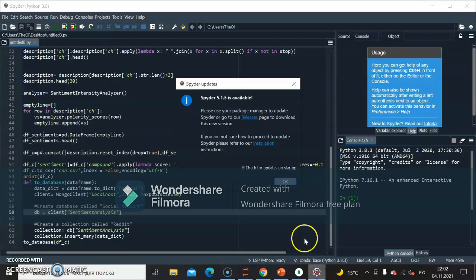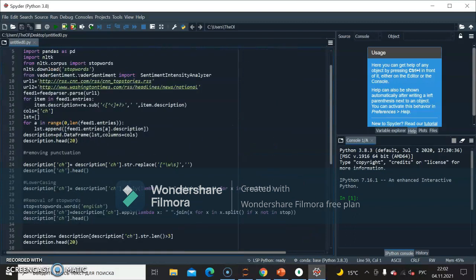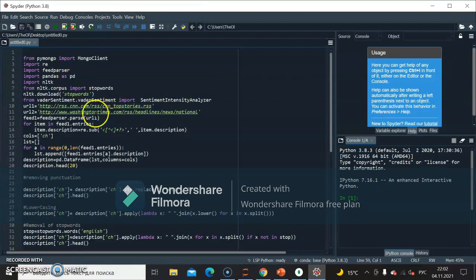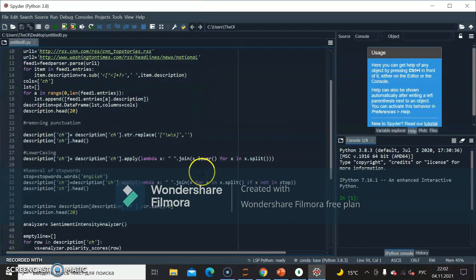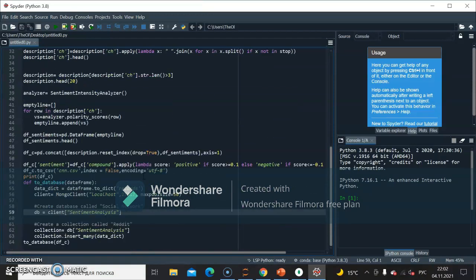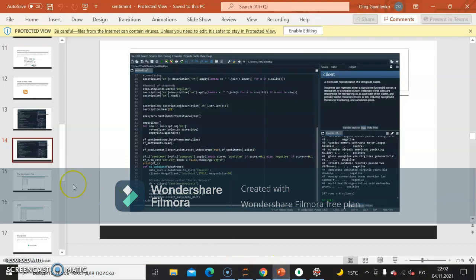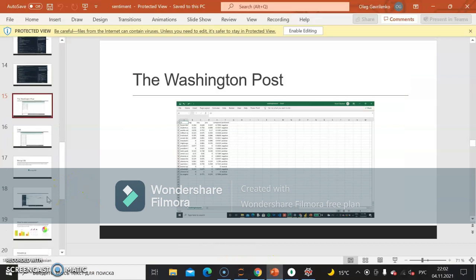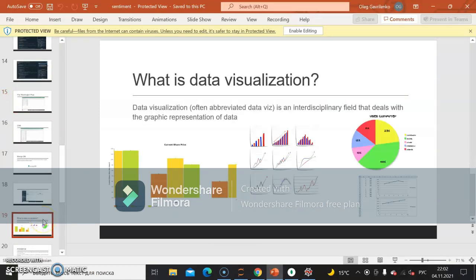I would like to also cover our code in Spyder. This part of code that we have examined in the Jupyter Notebook, and this part of code shows us how we put our files into a database. First we connect to our PyMongo, and then we're creating a new database and a new collection. Now I would like to give my word to Hani, and she will talk about data visualization. Thank you.